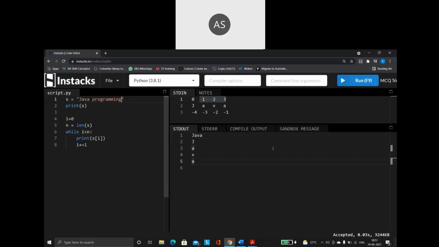Big string, small string, doesn't bother. So run it, see what happens. Java programming, this is the entire string. See each and every character separately getting printed. Even the space, I told you, the space is also treated as a character only. So this is how I will be making use of a while loop with a string value.